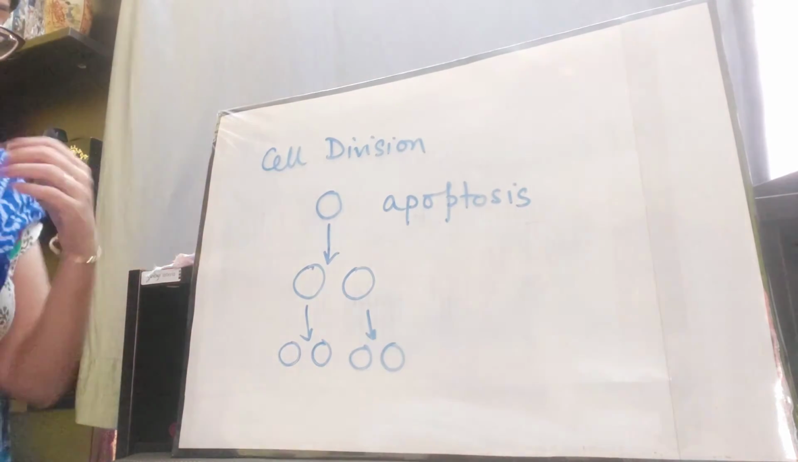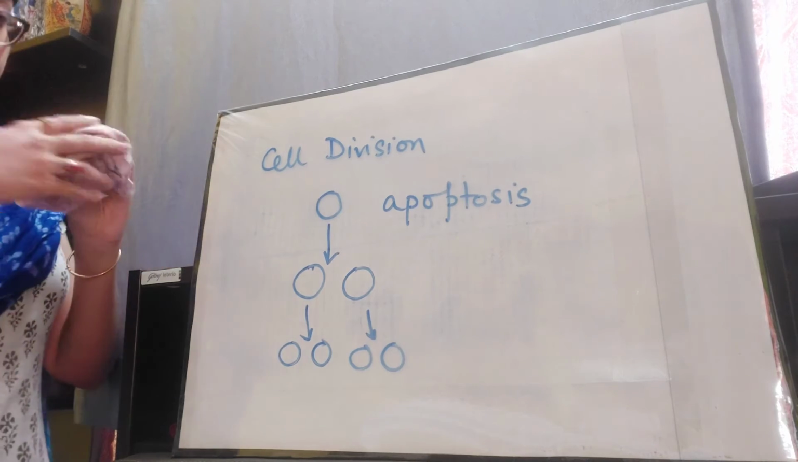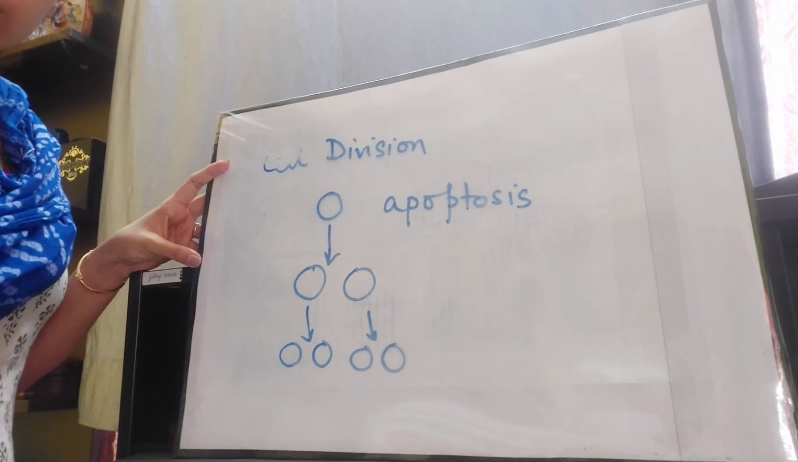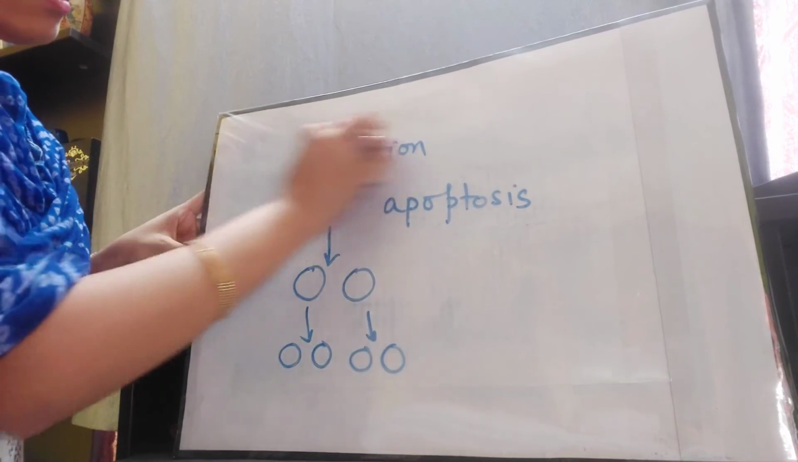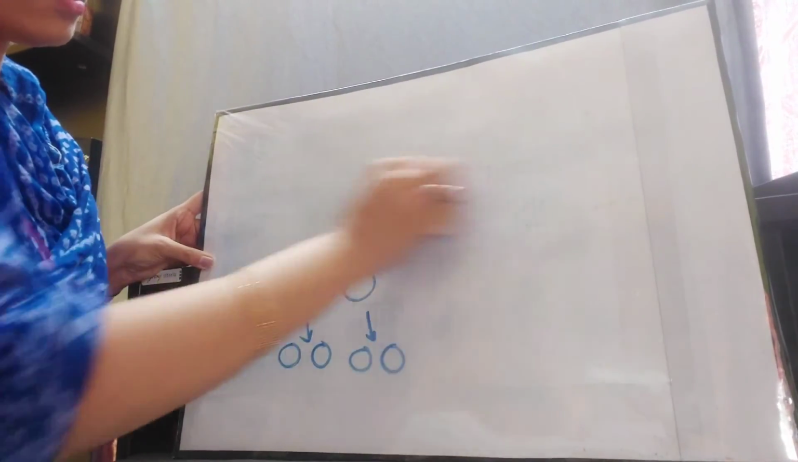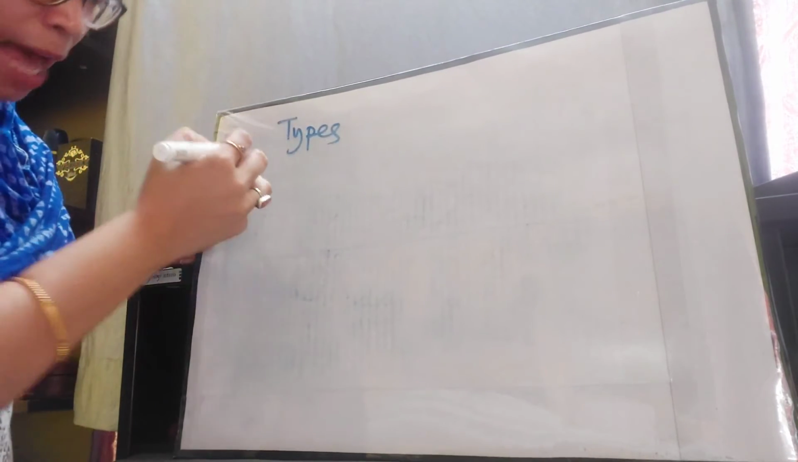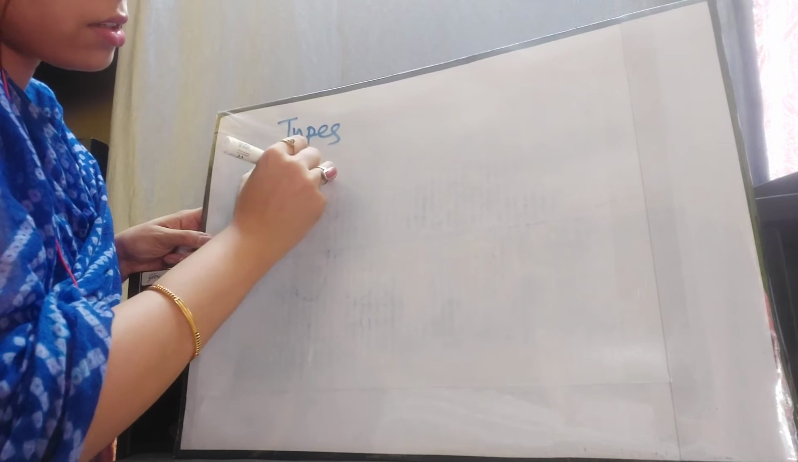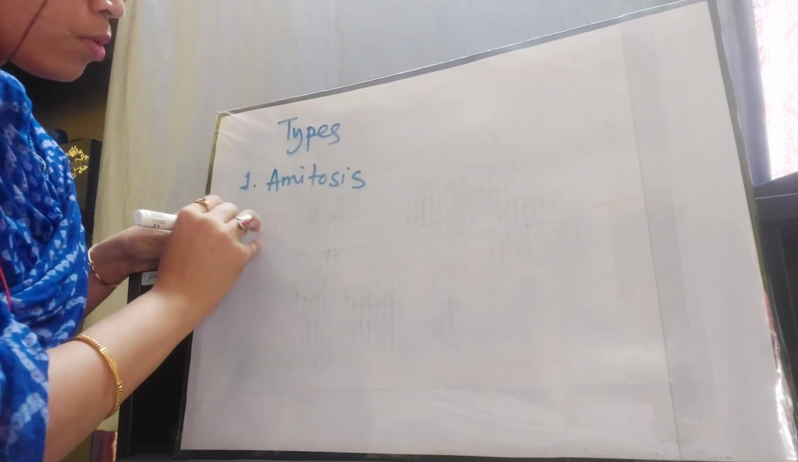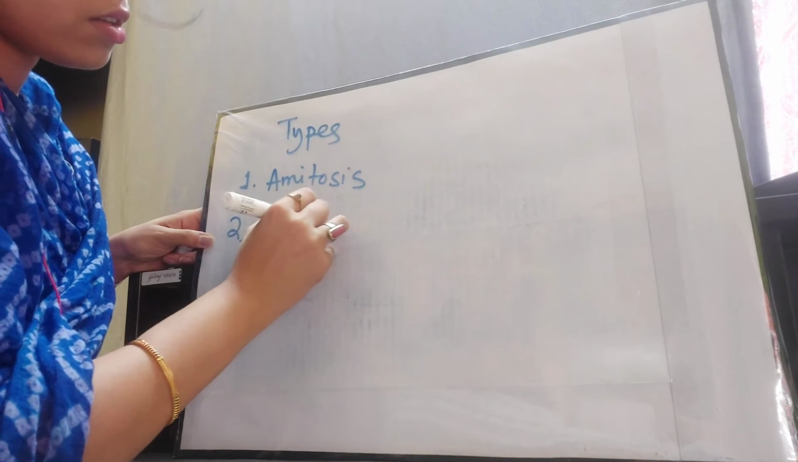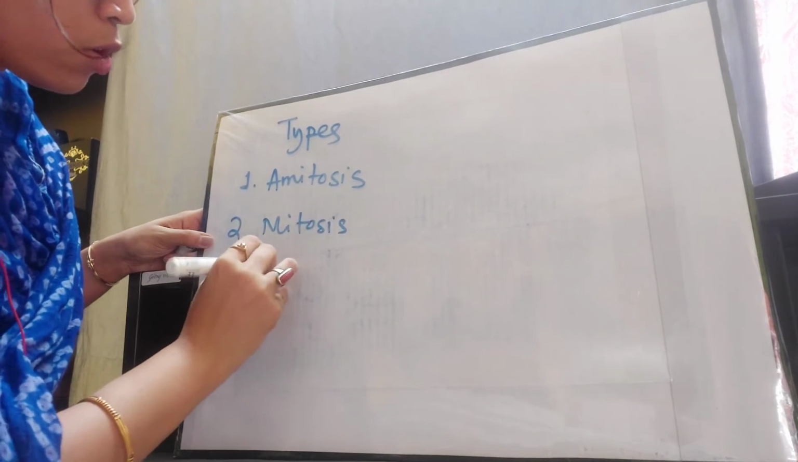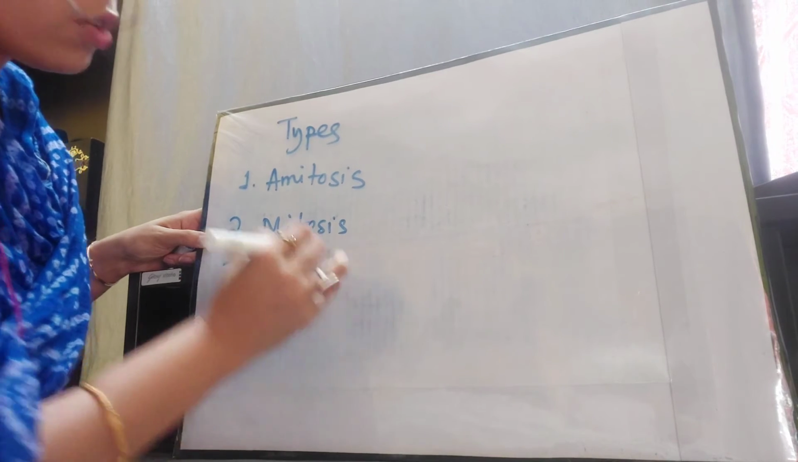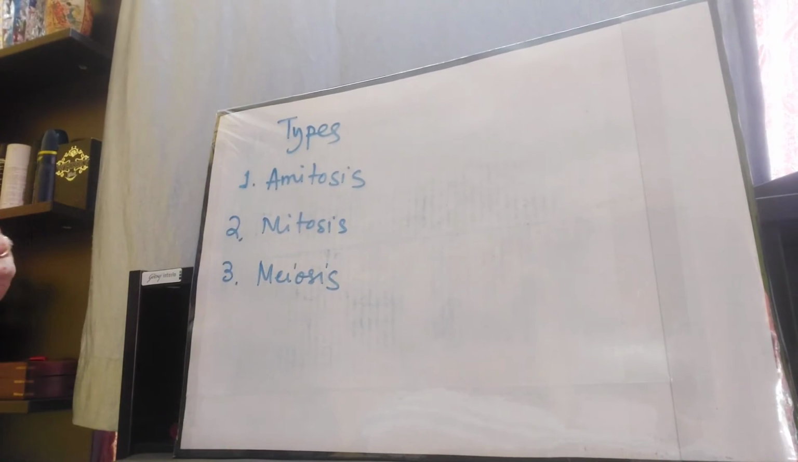Okay, now let's move on towards the types of cell division. Okay, now what are the types of cell division? Number 1, amitosis. Number 2, mitosis. Number 3, meiosis. Okay, so these are the 3 main types of cell division.